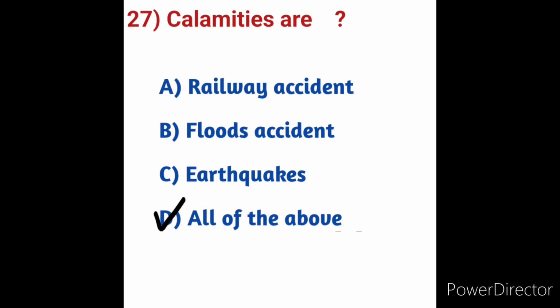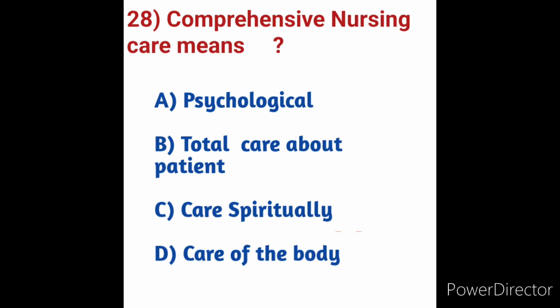Next we will move on to question number 28. Comprehensive nursing care means. What is the meaning of comprehensive nursing care? Let's see the options. First option A, psychological, option B, total care about patient, option C, care spiritually, option D, care of the body. The definition of features pertaining to the concept of comprehensive care encourages the use and standardization of nursing care plans, improving patient follow-up, and the detection of new risk factors, complications and new health problems not related to the reasons of admission.